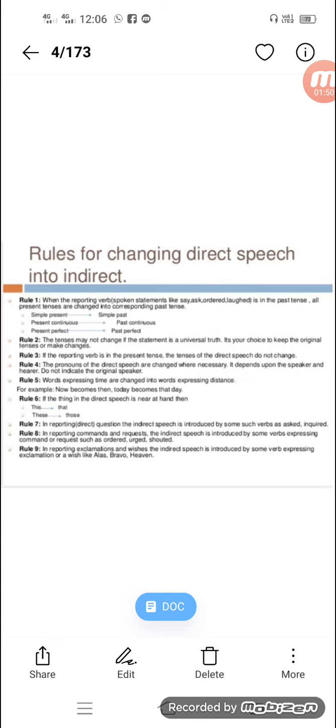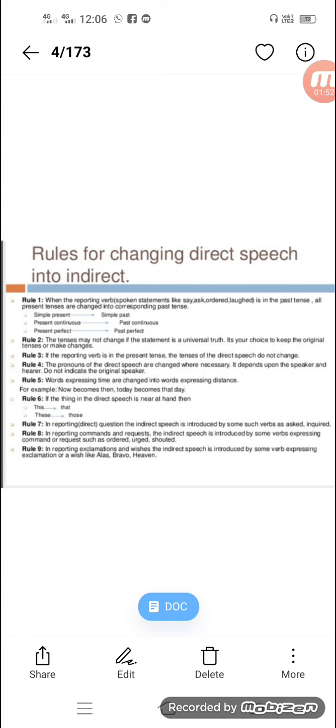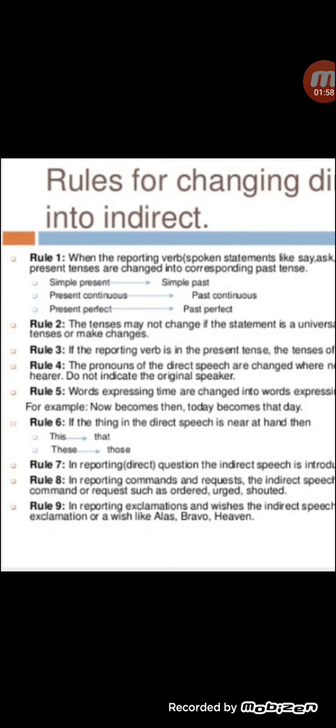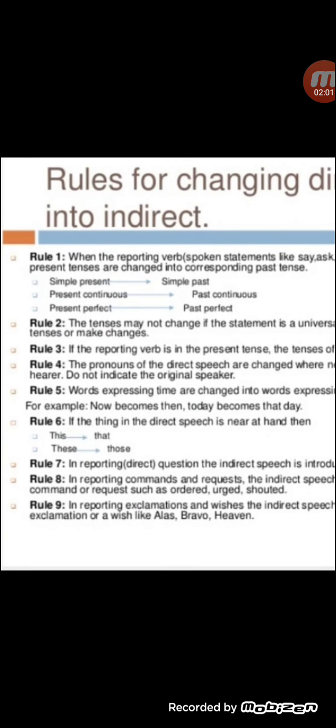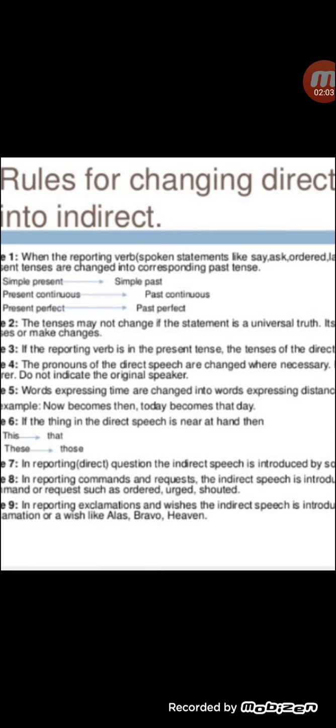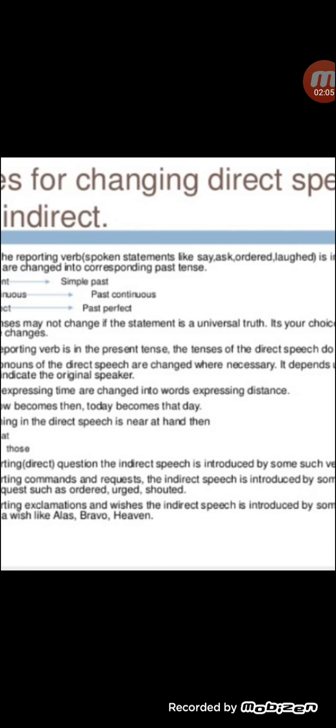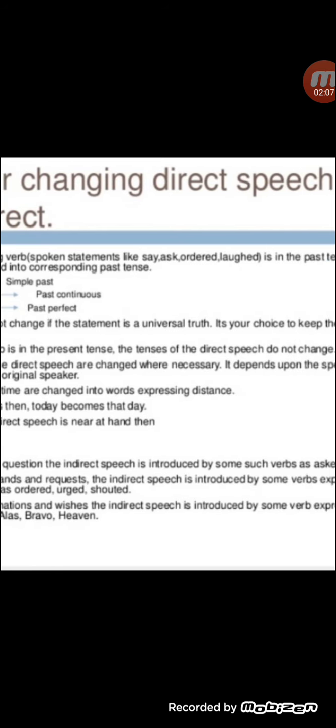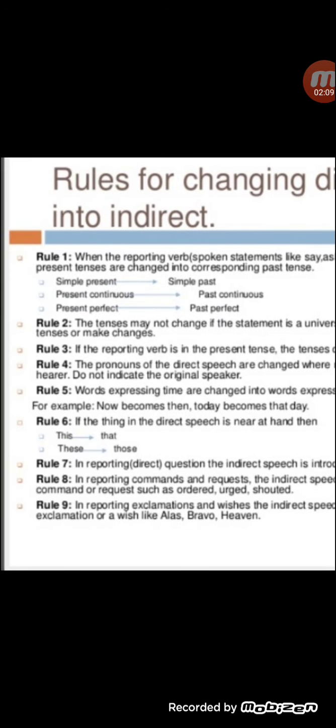Okay. Now let us see the rules. There are some rules if you want to change from one to another. The first rule is that when the reporting verb, spoken statements like say, ask, order, laughed, is in the past tense, all the present tenses are changed into the corresponding past tense.